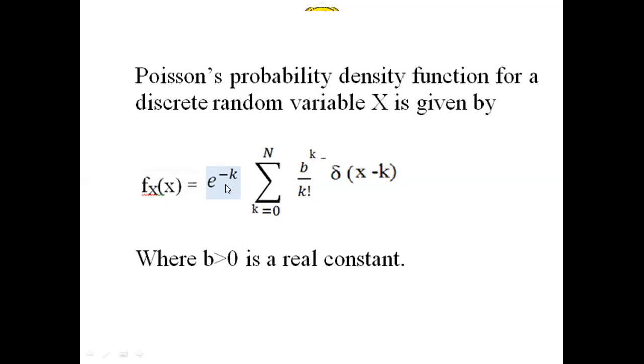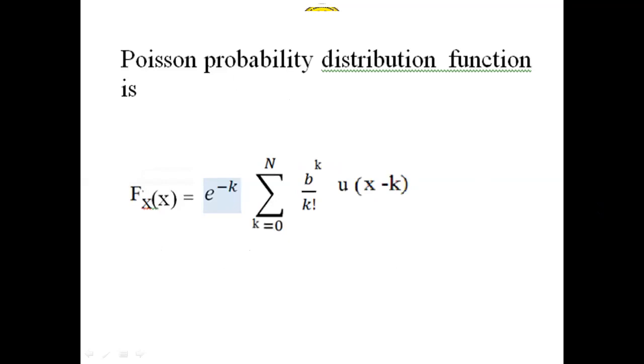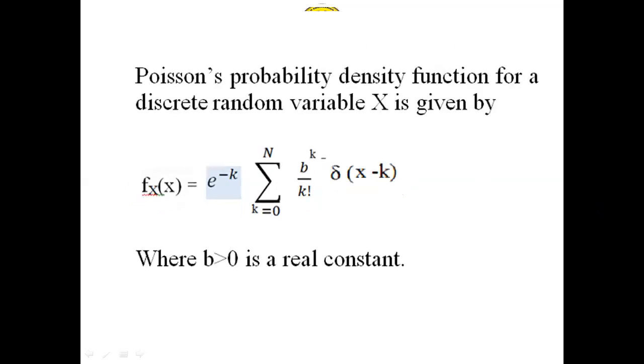Next, for the Poisson's probability distribution function, there is a small variation between the density function and the distribution function.